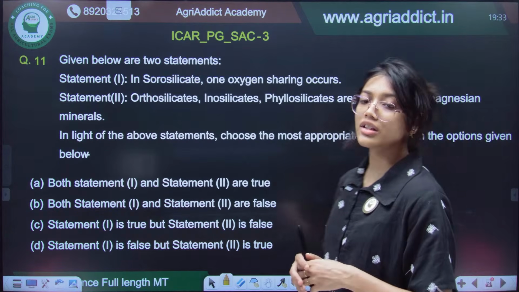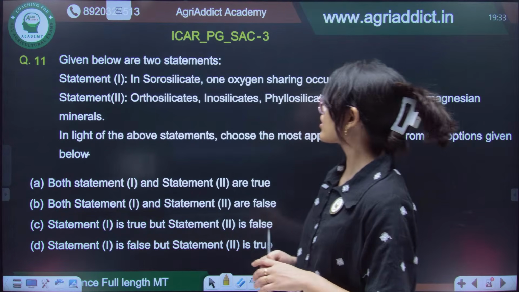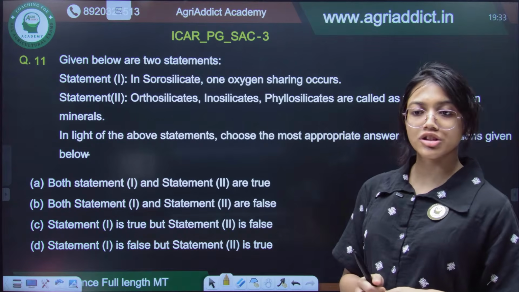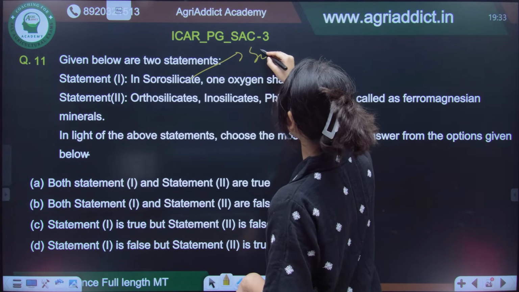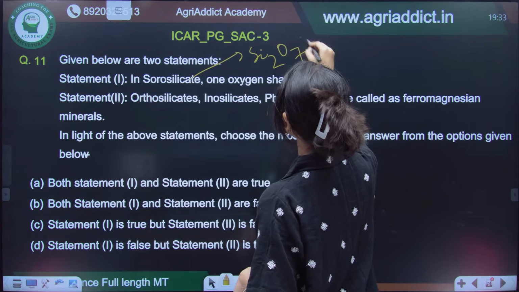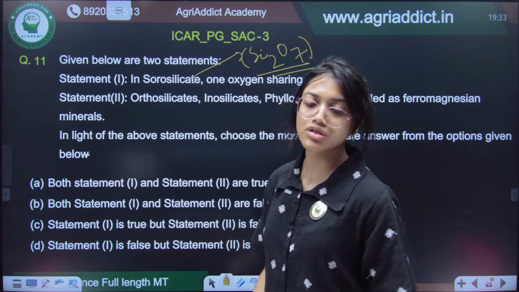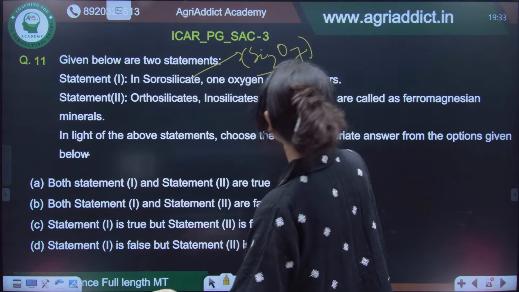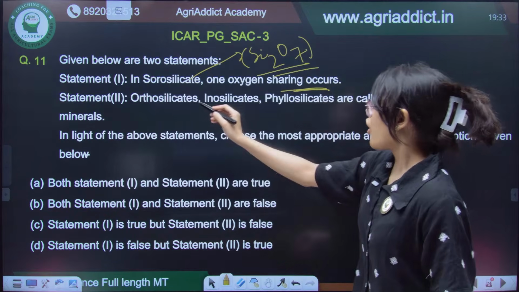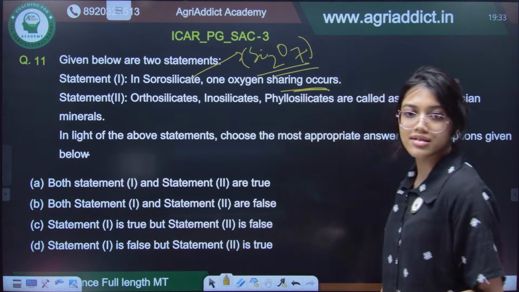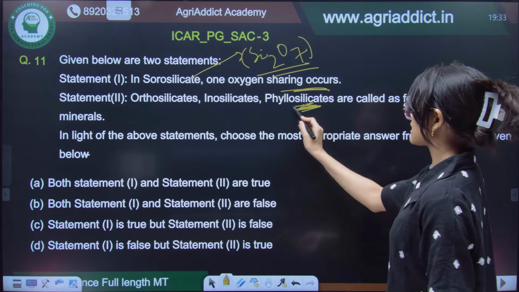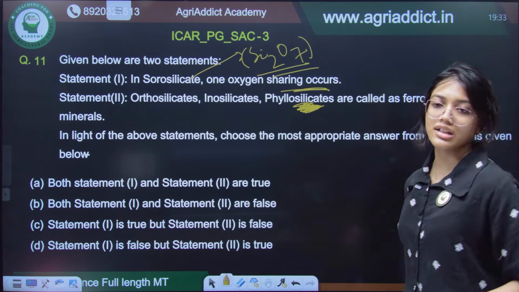Now, given below are two statements. In case of sorosilicates, one oxygen sharing occurs. So, that is true, because the sorosilicate formula is Si2O7, right? This one is the structural unit. So, one oxygen sharing will happen. Orthosilicates, inosilicates, phyllosilicates are called ferromagnesian minerals. Phyllosilicates, they are not ferromagnesian, okay.